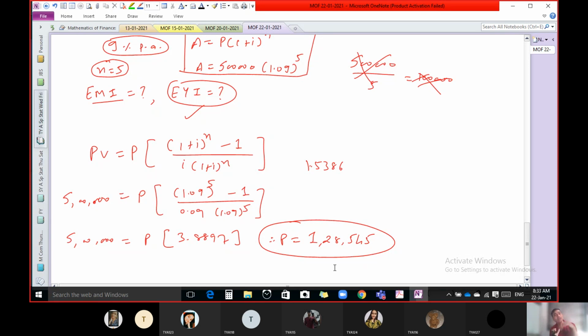What is the difference from the previous one? In future value, you get the total amount at the end of a certain time period. And here we get the total amount at the beginning, and then we have to repay it on an installment basis. So that is the difference between these two concepts.